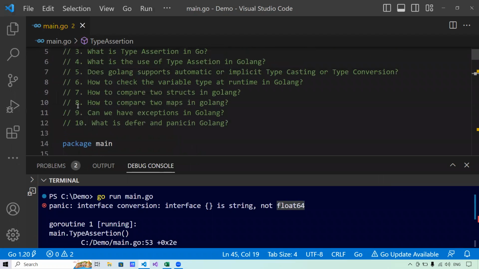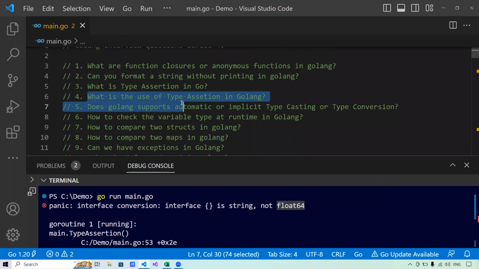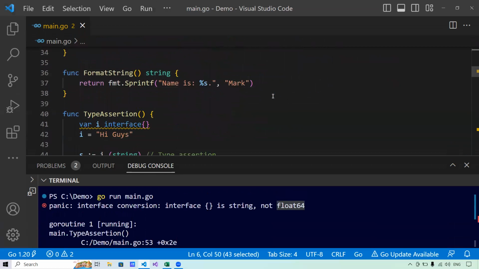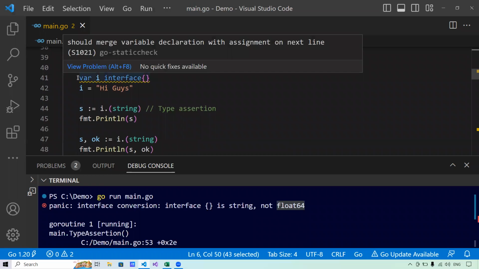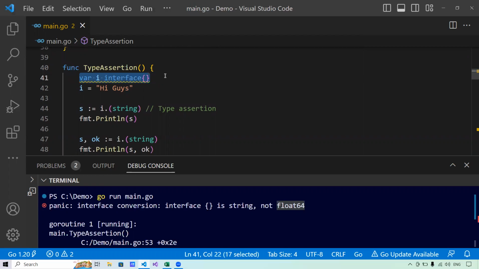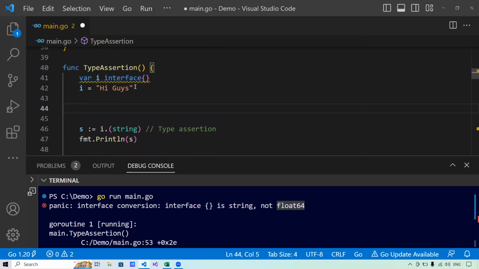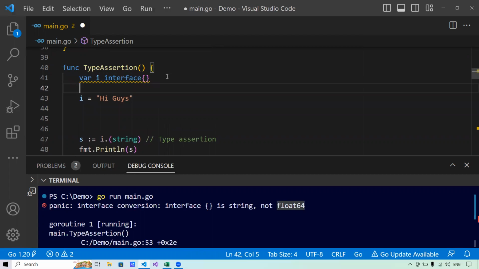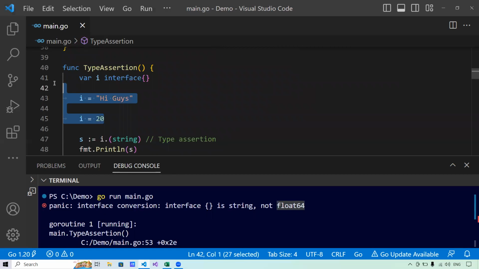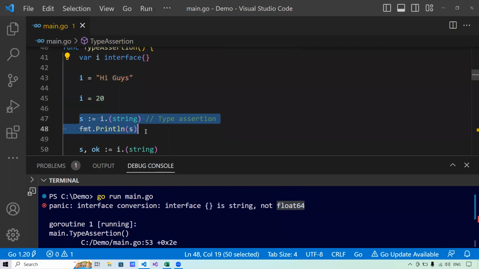Now let's come to the next question that says, what is the use of type assertion in Golang? As we have seen in the last question, type assertion is nothing but pulling out the values and the type from an empty interface. Now, what if I have an empty interface? That empty interface can accept anything, and it can accept any data type. What if in my program, first I tell this interface to hold a string value, and then I have it accept an integer value? It will accept everything, right? And it will not even give me an error or a panic when I try to pull out anything from this.